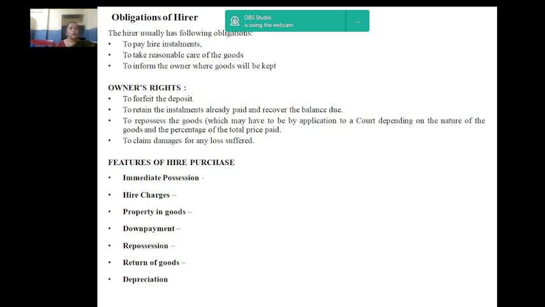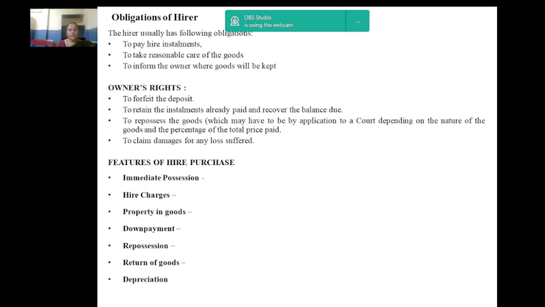Next, we will see the owner's rights: to forfeit the deposit. Next, to retain the installments already paid and recover the balance due. To repossess the goods, which may have to be by application to a court depending on the nature of the goods and the percentage of the total price paid. And last one is to claim damages for any loss suffered. Next, we will see what are the general features of hire purchase.